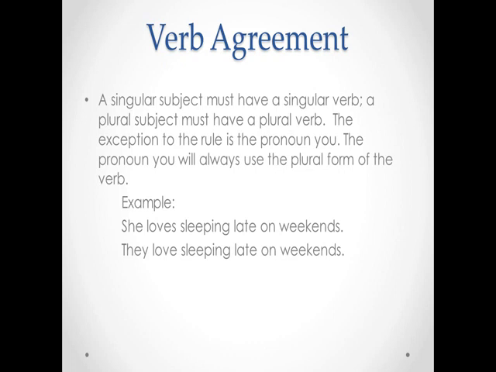Verb agreement. This is where grammar comes into play. You need to have verb agreement. You have to be able to identify your subject and your verb, and you have to make them agree. A singular subject must have a singular verb. A plural subject must have a plural verb. The exception to the rule is the pronoun you. When you're using the pronoun you, you will always use the plural form of the verb. So for example: she loves sleeping late on weekends, and they love sleeping late on weekends.